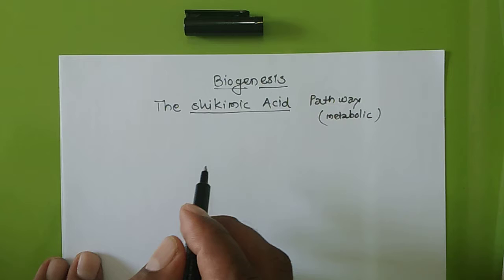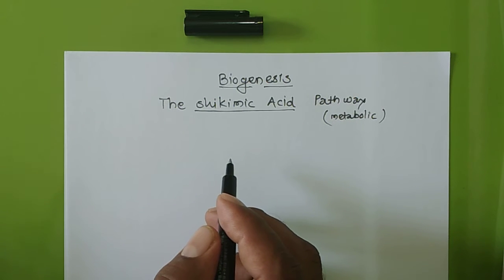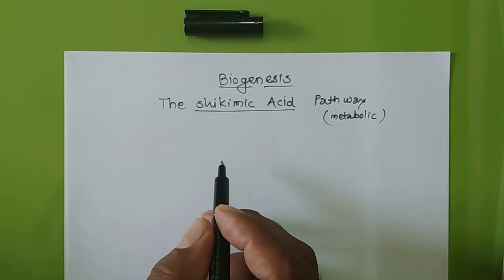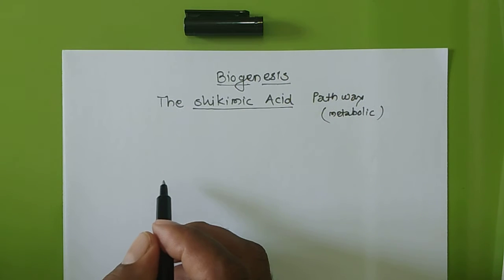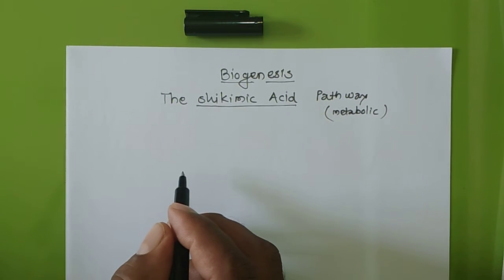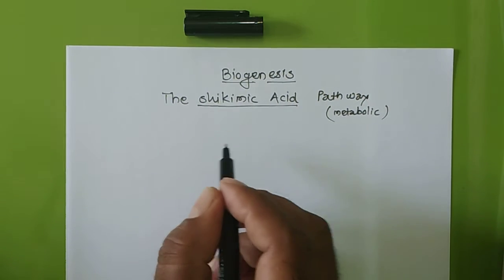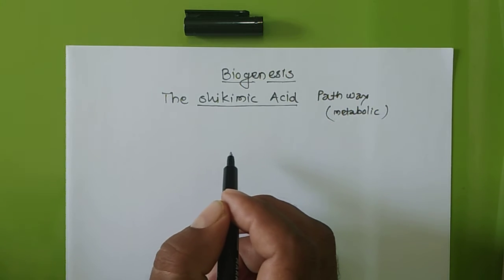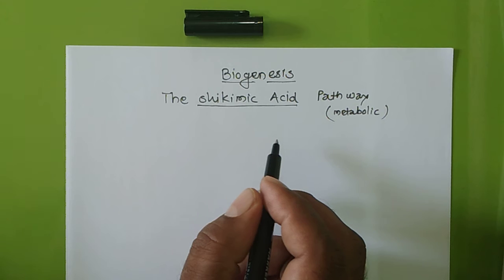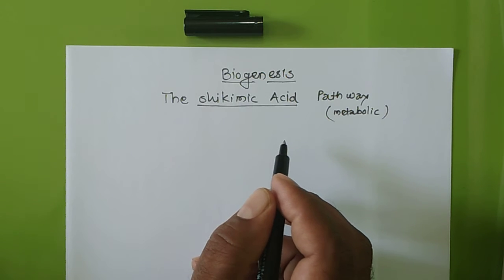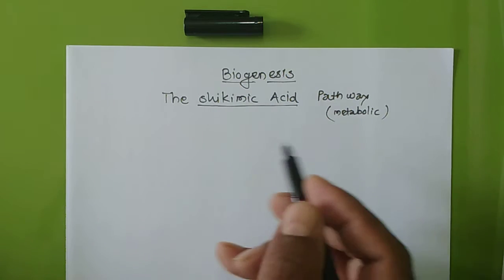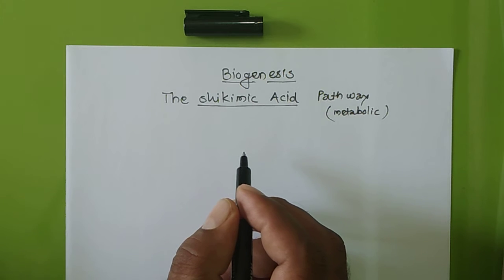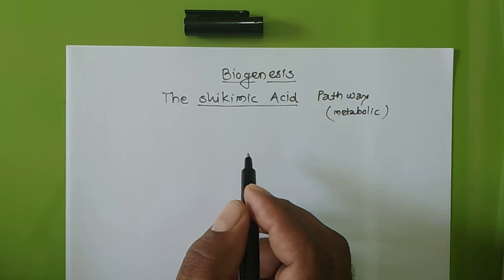Because for biosynthesis of some amino acids, this shikimic acid is required, or I can say directly this is the key intermediate from carbohydrate for synthesis of some amino acids.